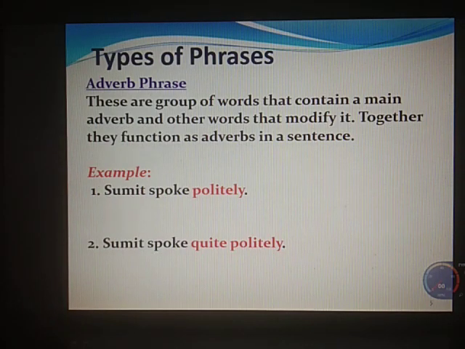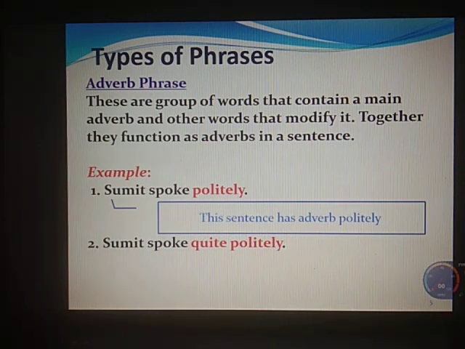Next comes the adverb phrase. What are adverb phrases? These are groups of words that contain a main adverb and other words that modify it. Together they function as an adverb in a sentence. For example, Sumit spoke politely. Sumit spoke quite politely.